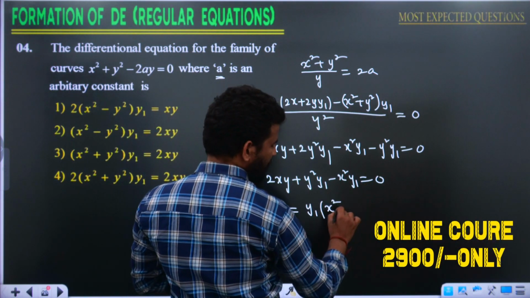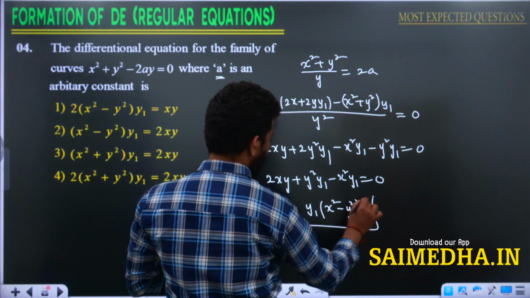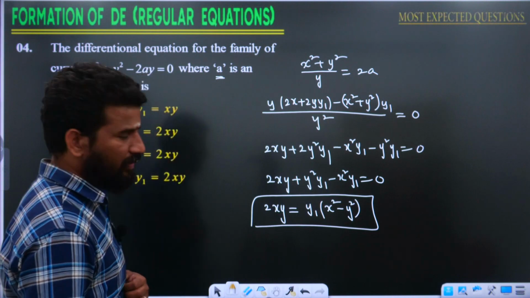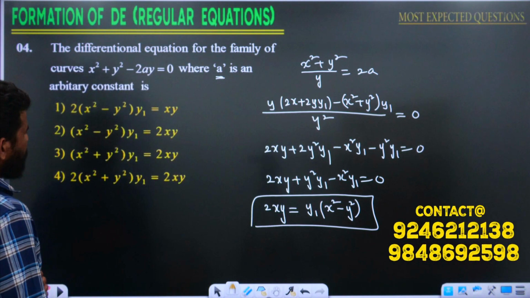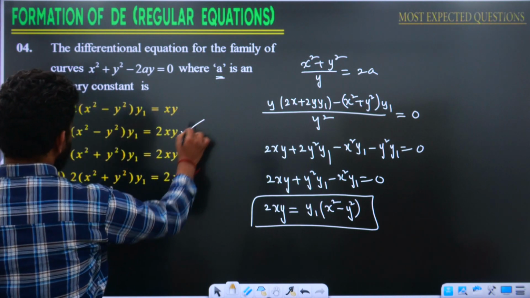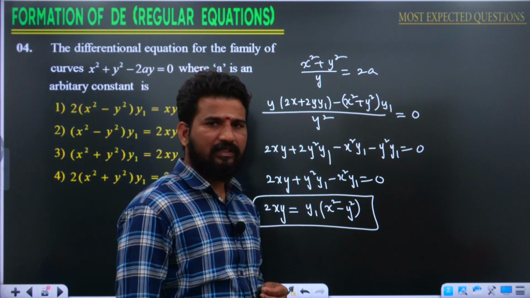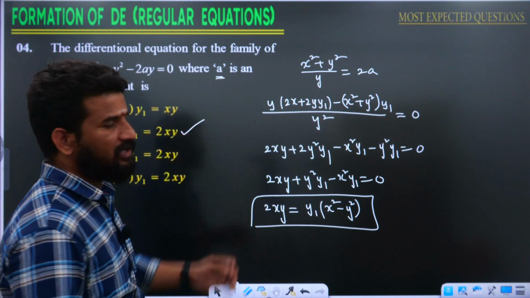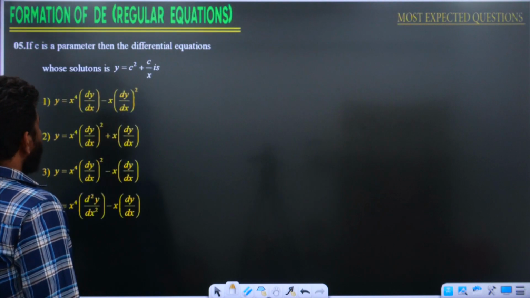This plus will become minus, that's why it will come in the second term, that is x square minus y square. 2xy is equal to y1 into x square minus y square. Any option? Yes, 2xy is equal to y1 into x square minus y square. With this, you can say the second option is going to be the right option for this question. Look at the next question then.